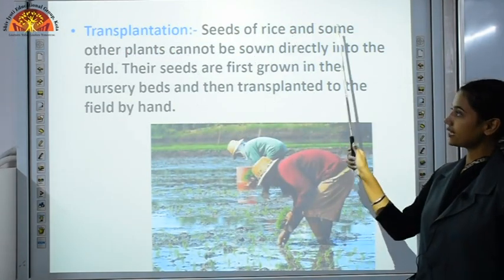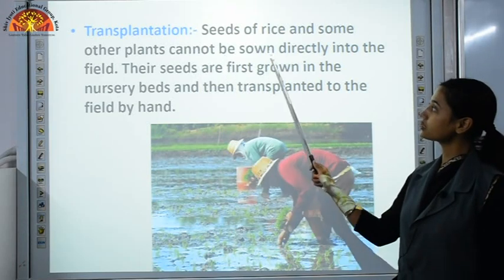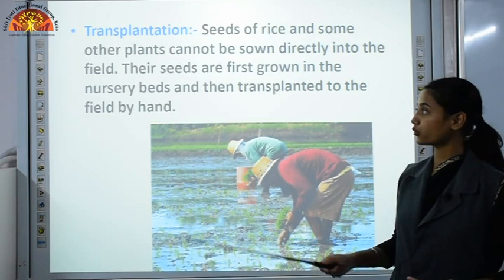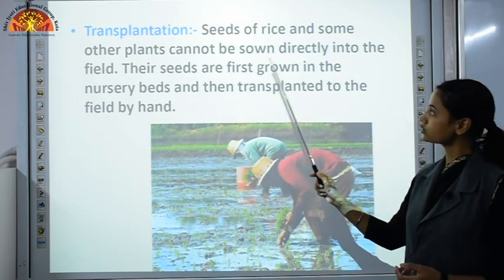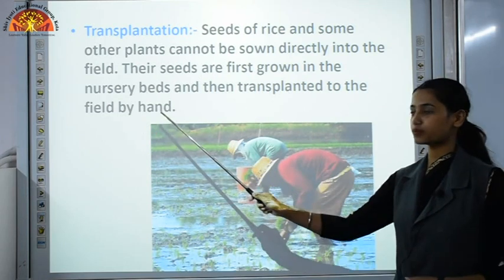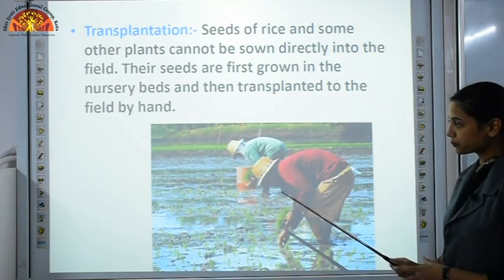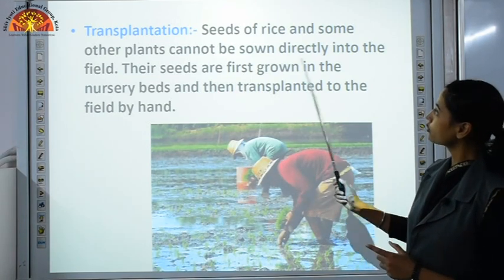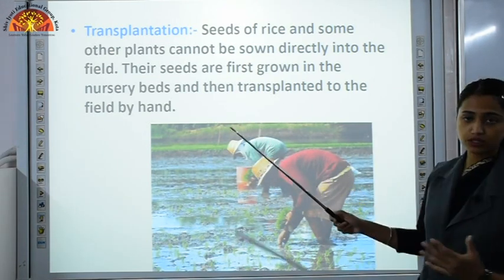Another method is transplantation. Seeds of rice and some other plants cannot be sown directly into the field because they require a large amount of water. So their seeds are first grown in the nursery beds and then transplanted to the field by hand. Like these people are doing what? These are transplanting the crop of paddy.